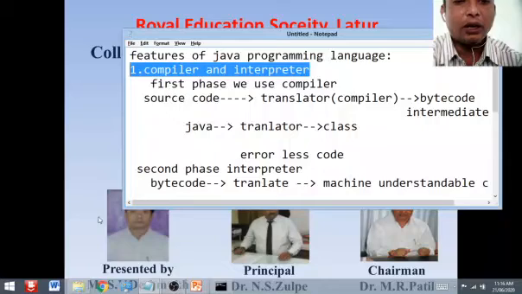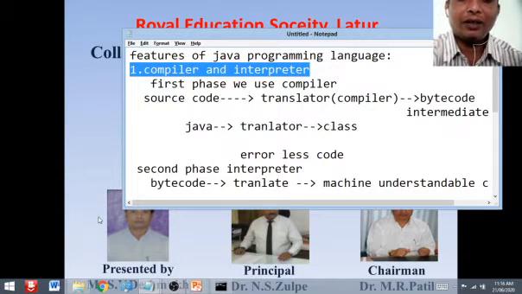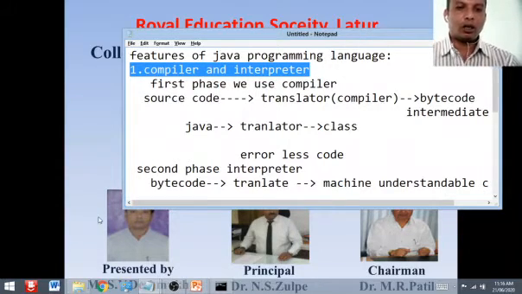Java uses a compiler and interpreter. What is a compiler and interpreter? The compiler and interpreter both are translators. Why do we require a translator? Because the syntax of Java is written in a higher level language. It means the syntax is not directly understandable by the system, or we can say the machine.